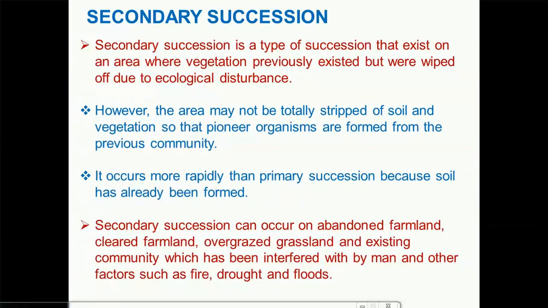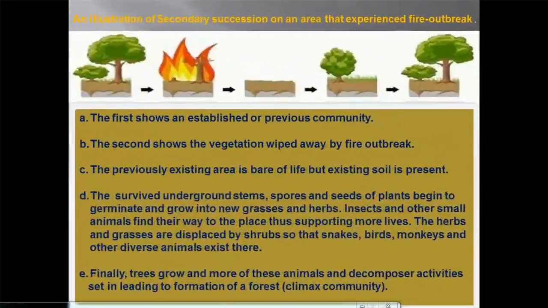So it can occur on cleared farmland, overgrazed grassland, and existing communities which have been interfered with by man and other factors such as fire, drought, and floods. These are the ecological disturbances we are talking about. So let's use this illustration to have a better understanding of secondary succession. Okay, an illustration of secondary succession on an area that experienced a fire outbreak.